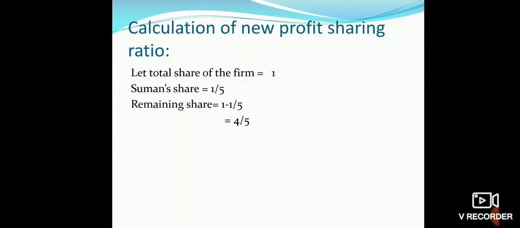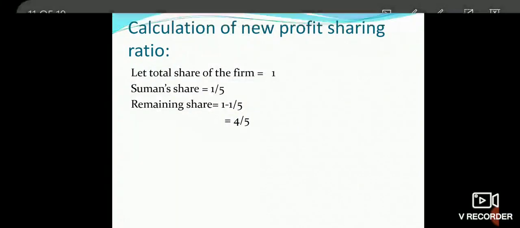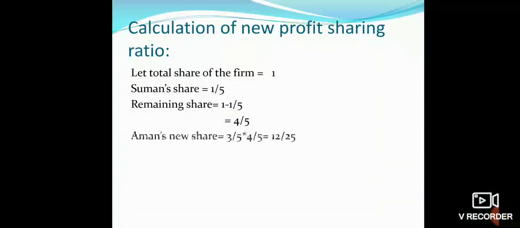Now Aman and Raman's new profit sharing ratio will be calculated. Their old share is given as 3:2. So Aman's new share is 3/5 multiplied by 4/5, it will come as 12/25. Raman's new share is 2/5 multiplied by 4/5, it will come as 8/25.